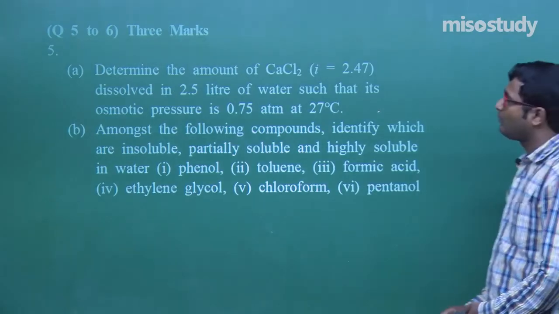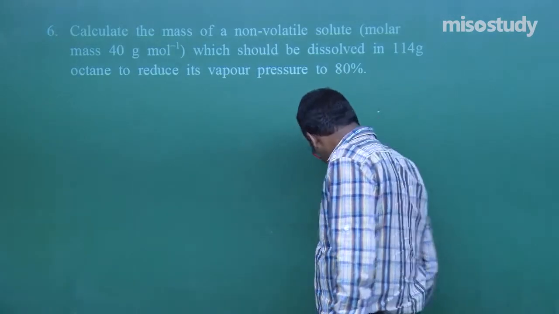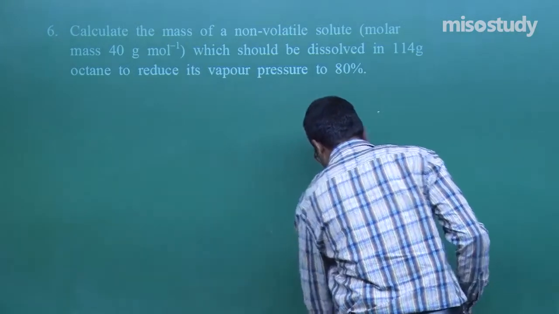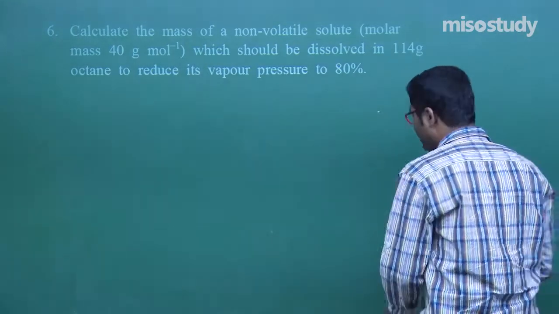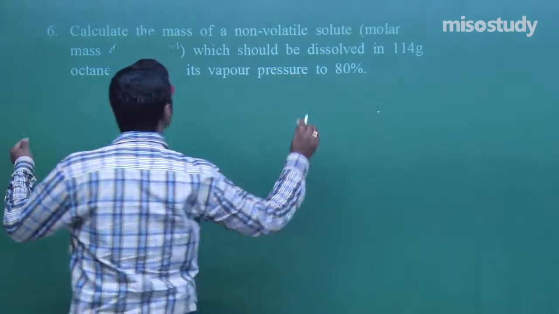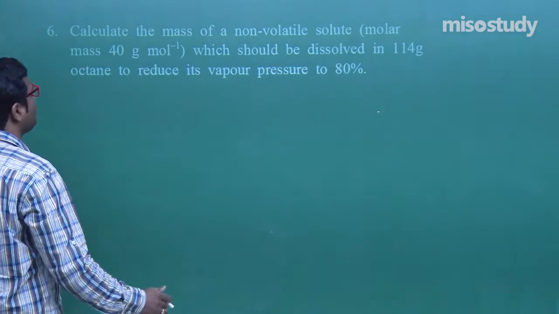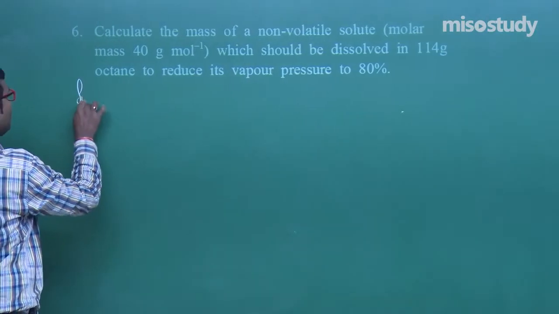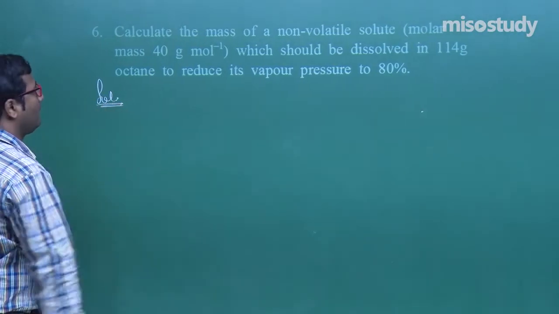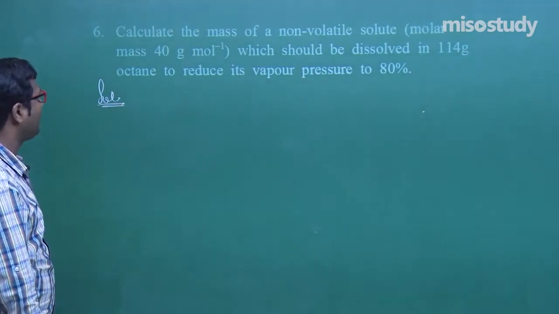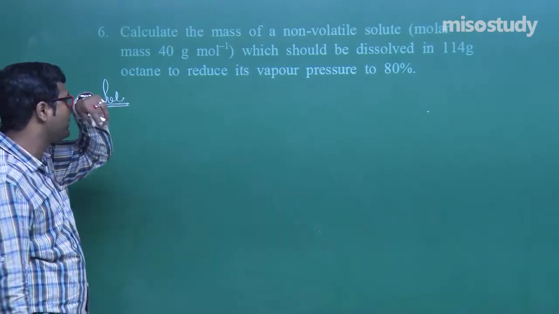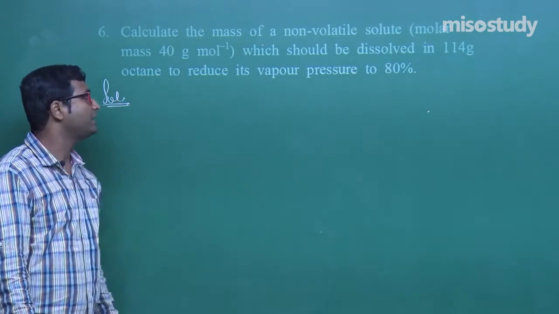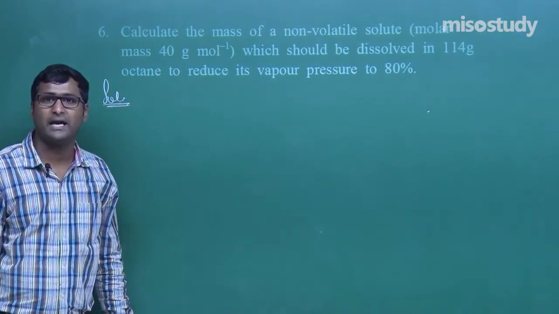Now, what is the next question? Read the question carefully, what is given here. The question is: calculate the mass of the non-volatile solute. What is given here? Non-volatile solute, okay. Molar mass 40 gram per mole, which should be dissolved in 114 gram octane to reduce its vapor pressure by 80%.